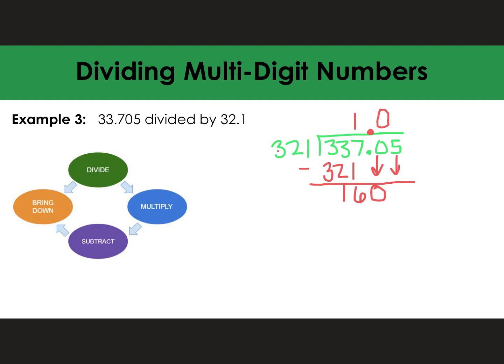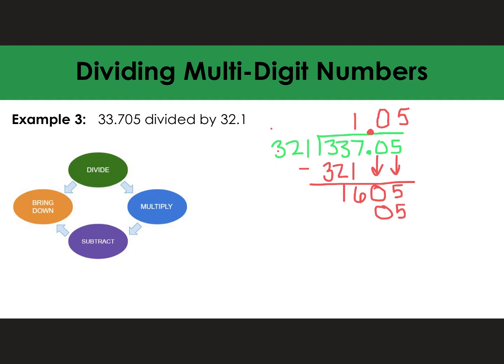So then I bring the 5 down. Can 321 go into 1605? Yes, it can. Let's try 5. 5 times 1 is 5. 5 times 2 is 10.